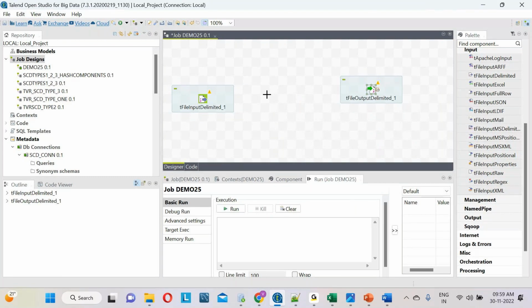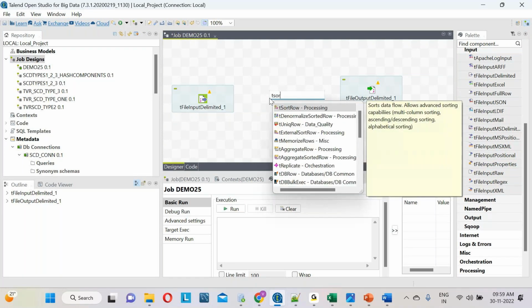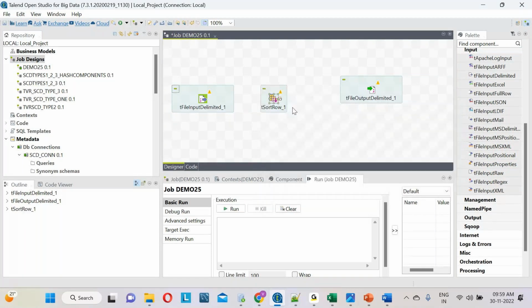In between, what do I have to do? I have to sort the data, right? I want to sort the data means we can use the tSortRow component. I want to sort the data in descending order as per the requirement.